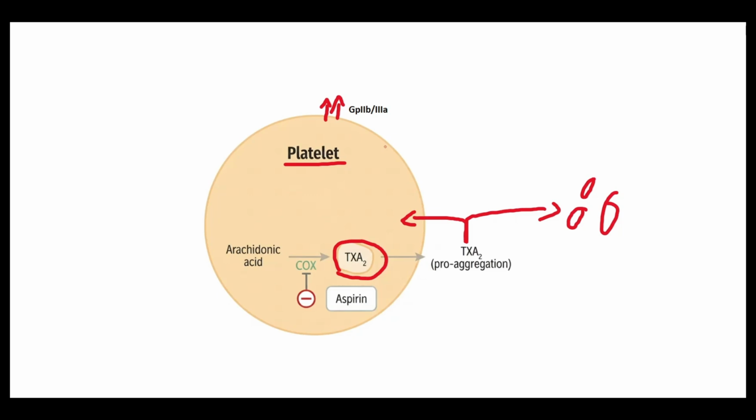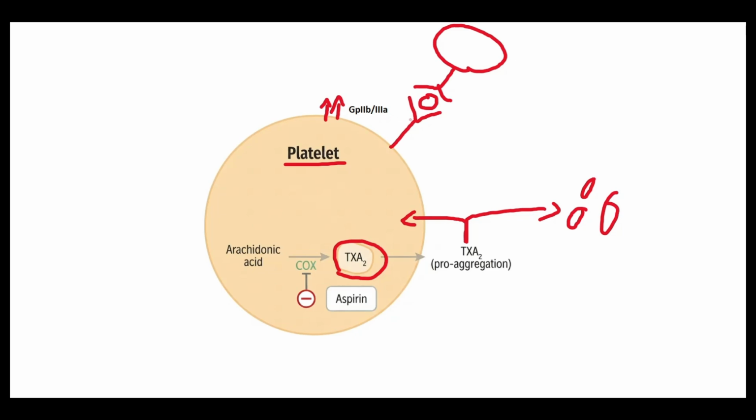This glycoprotein is responsible for binding to other platelets. Therefore, when its expression is increased on platelets, it's going to allow for their aggregation.